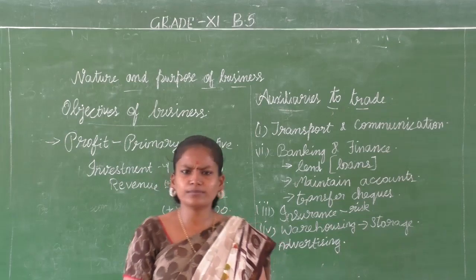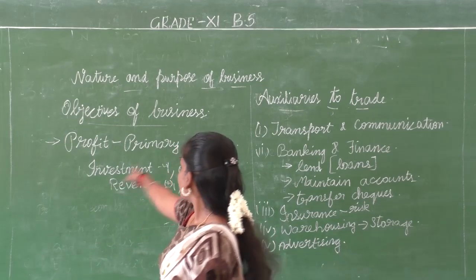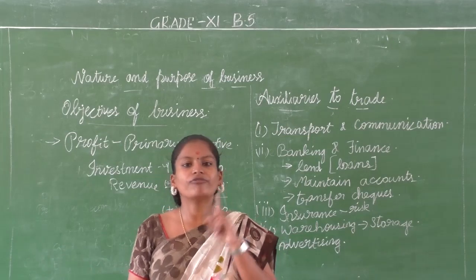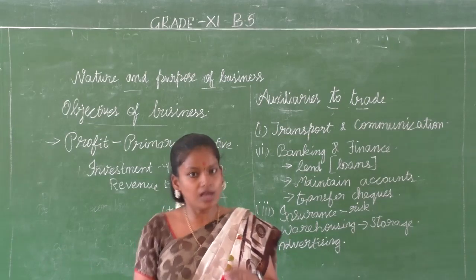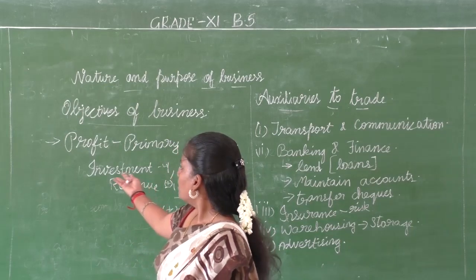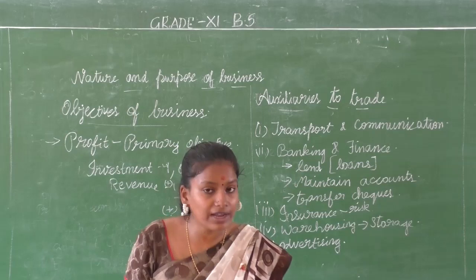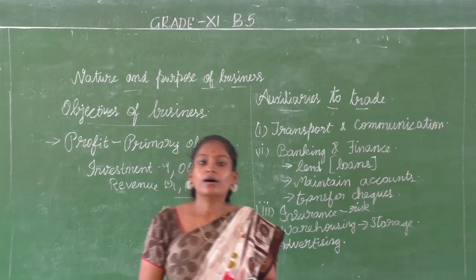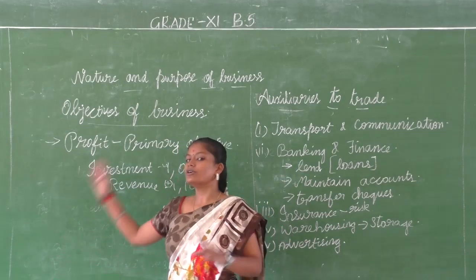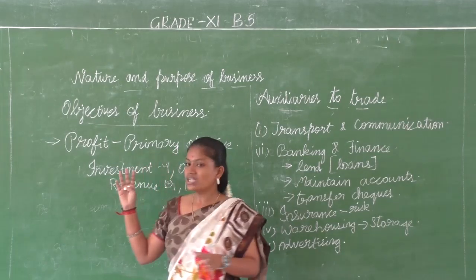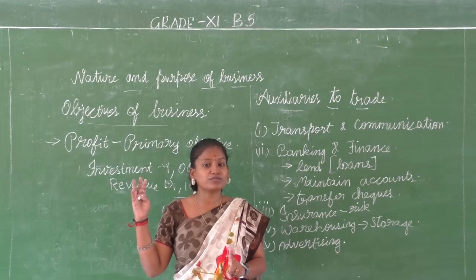Like that, they will have many objectives, because profit cannot be the only aim of any business organization. We are going to deal with profit in more detail, but before that, the important point we have to understand, students, is that profit, even though it is the primary objective of any business organization, cannot be the only objective.